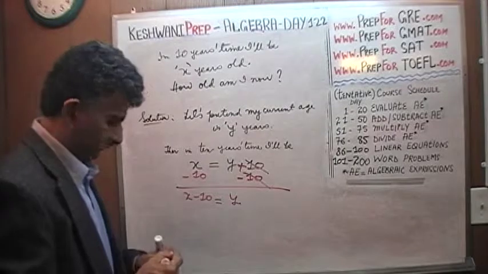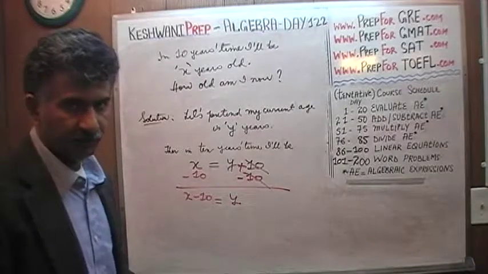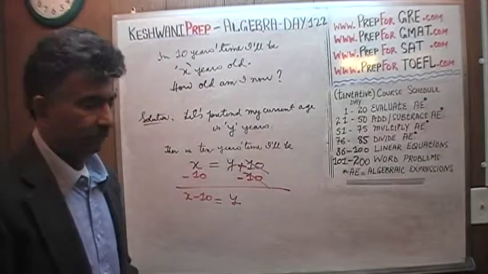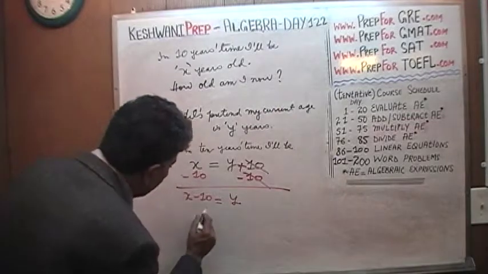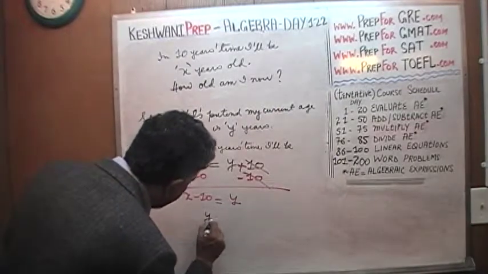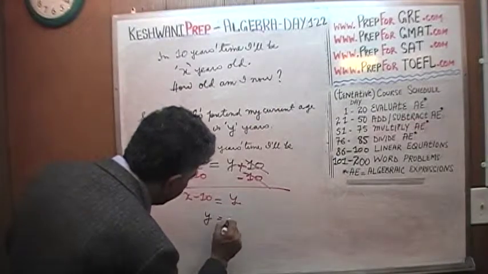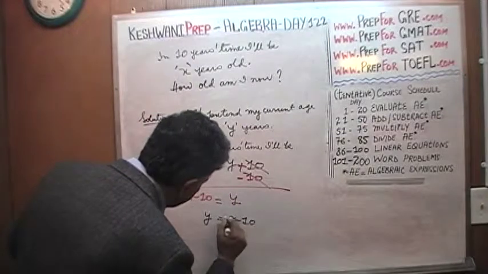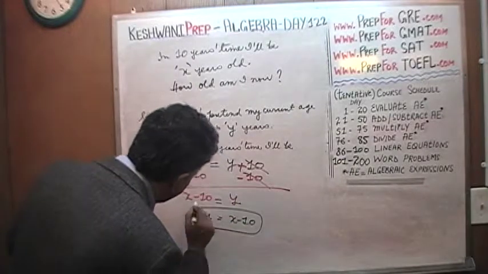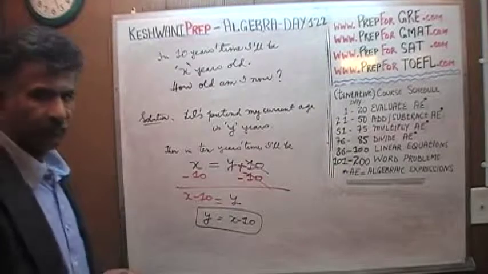That's the answer. Custom dictates that we write our unknown, Y, on the left hand side and the known quantity on the right hand side. I just switched the sides, that's all.